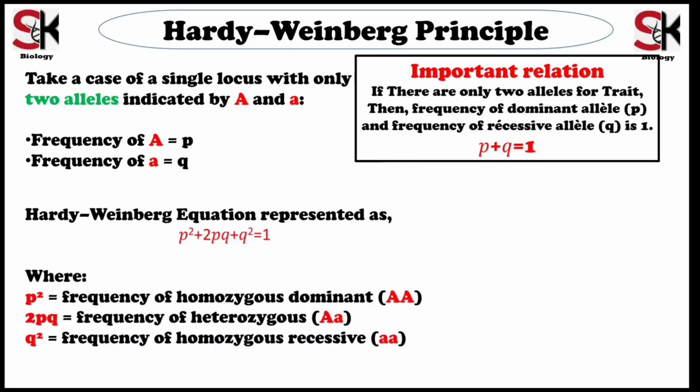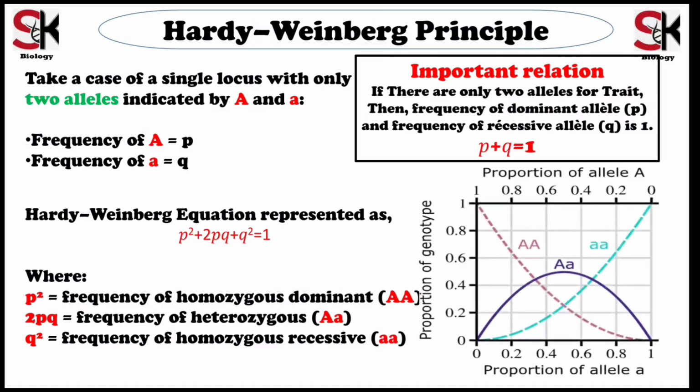This equation represents genotype frequencies, where p squared denotes the frequency of the homozygous dominant genotype, 2pq is the frequency of the heterozygous genotype, and q squared is the frequency of the homozygous recessive genotype. This helps us to calculate the expected genotype distribution in a population. This frequency distribution can be represented by the graph I have shown here.